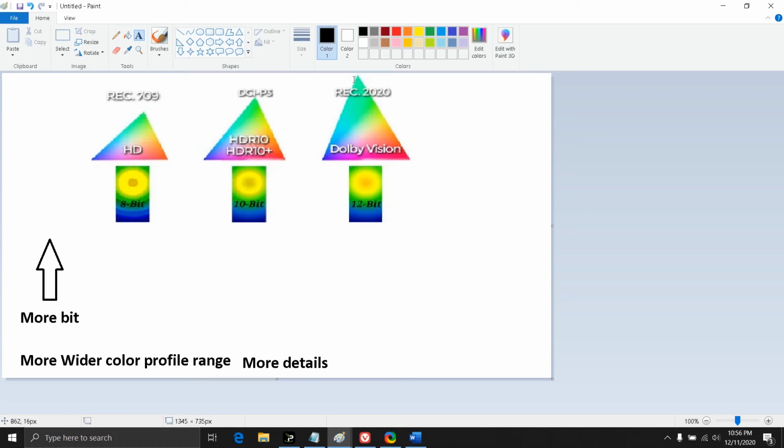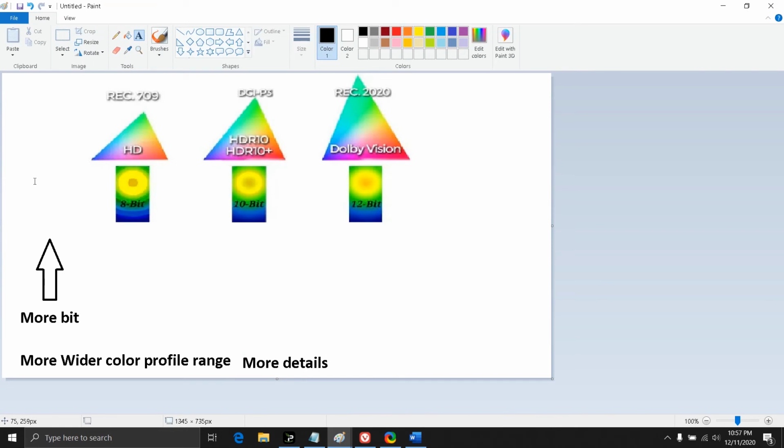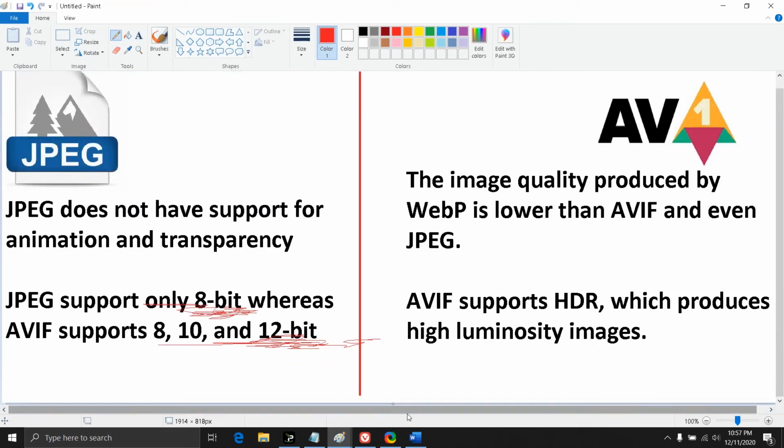As you can see here, 12-bit has a lot more color range than 8 or 10-bit, and we can see more details in a picture. So that is the difference in color depths. And AVIF does support HDR, which produces much brighter and better quality images.